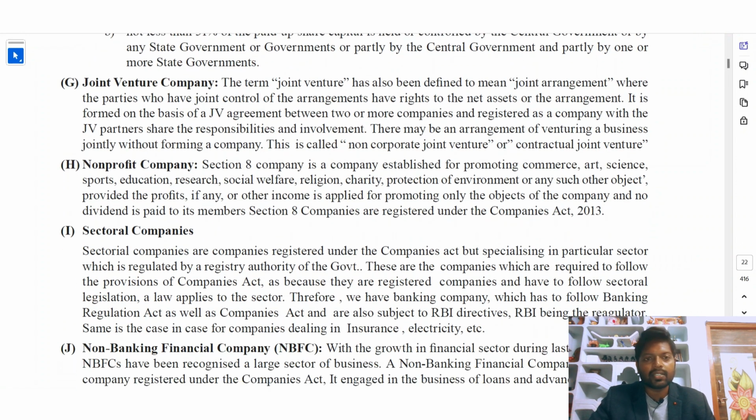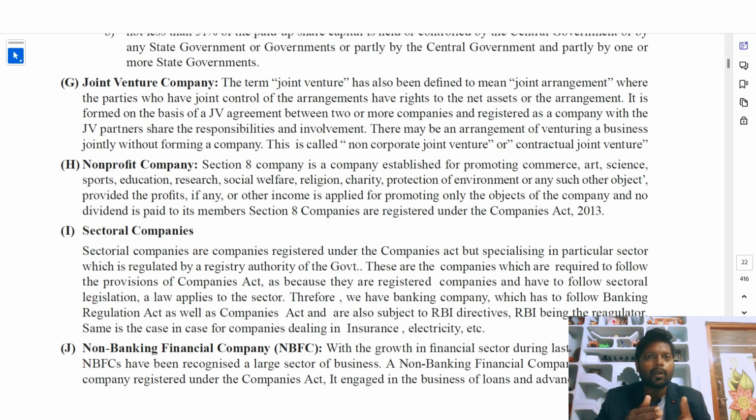Joint venture company. The term joint venture has been defined to mean a joint arrangement where the parties who have joint control of the arrangement have rights to the net assets of the arrangement. So if a company is formed by the joint arrangement of two parties, and they have equal rights on the assets related to that company, that company is called a joint venture company.